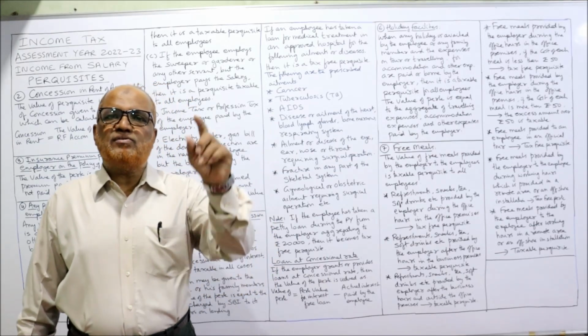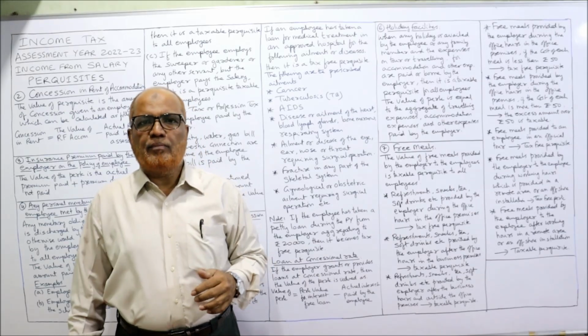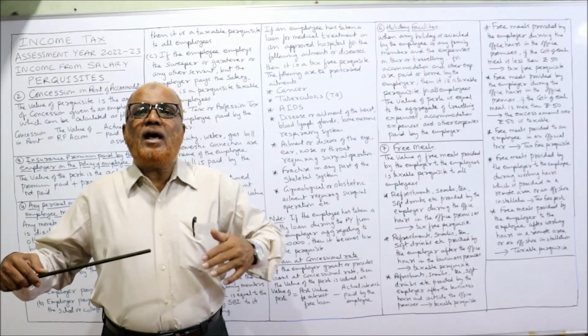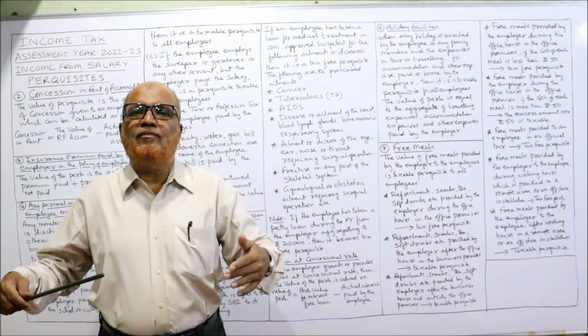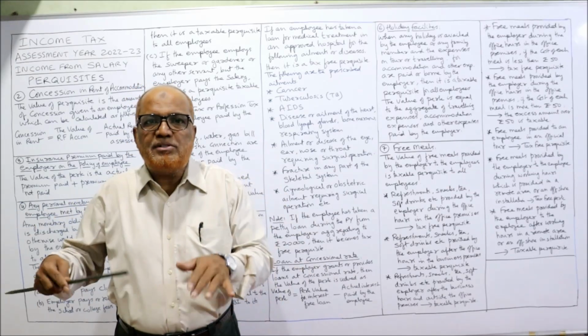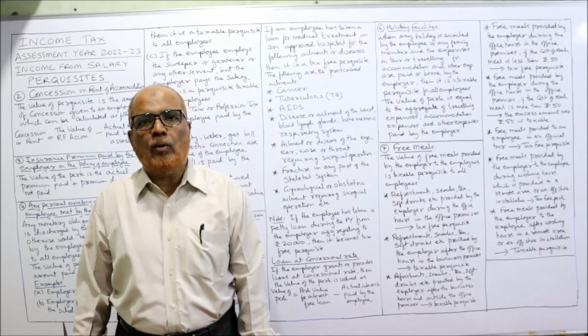Suppose the business time is morning 10 o'clock to evening 5 o'clock. These are the business hours. But the employer has provided the soft drinks, refreshments, etc. after 5 o'clock, but within the business premises. It is a taxable perquisite in the hands of the employee.